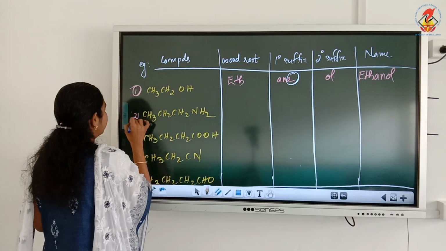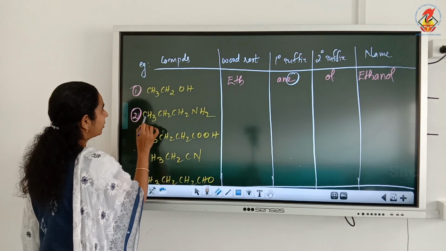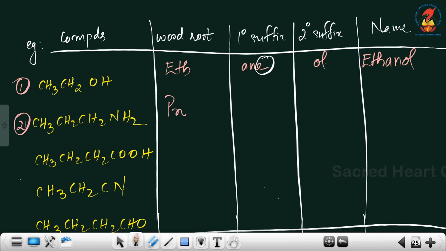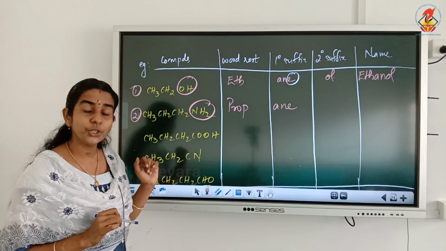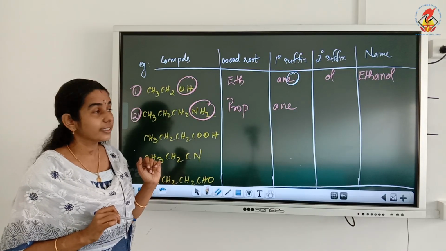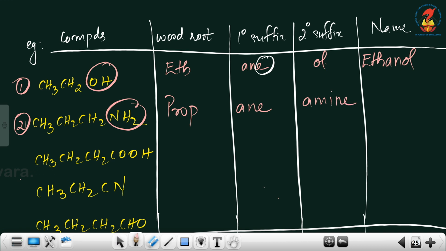Second one, write the word root first. Total number of carbons: 1, 2, 3. So the word root is prop. Then they all are singly bonded, so the primary suffix is ANE. Now the secondary suffix: the functional group present here is OH and here it is NH2. For NH2, the suffix is amine. The secondary suffix is amine.